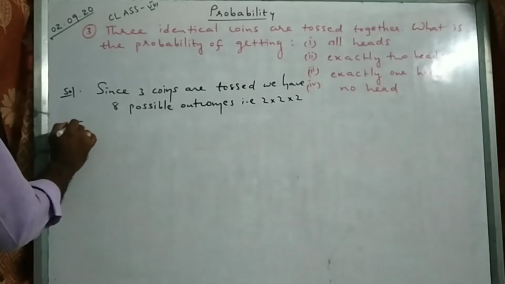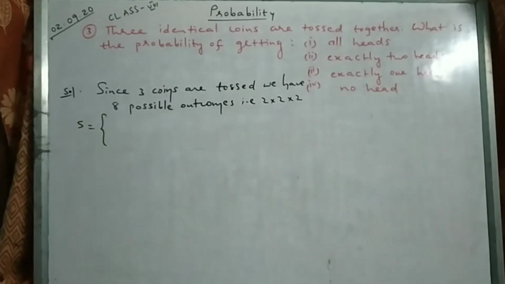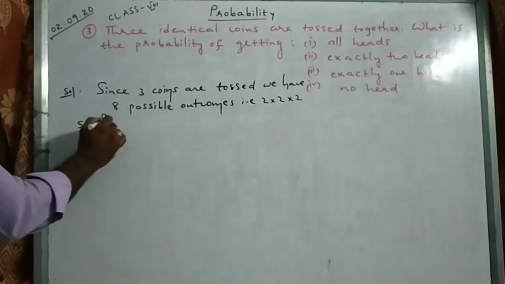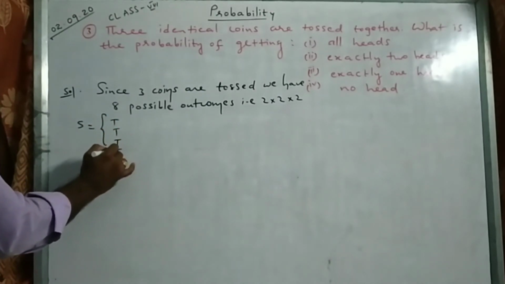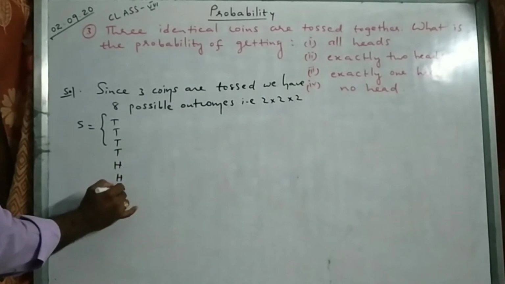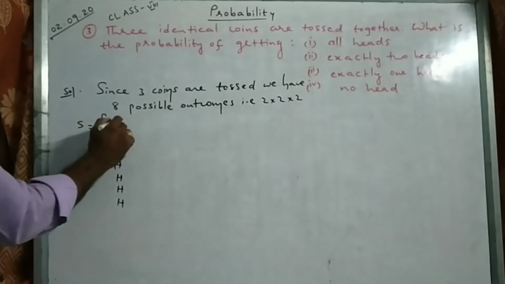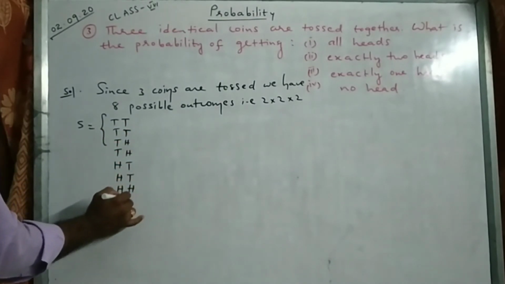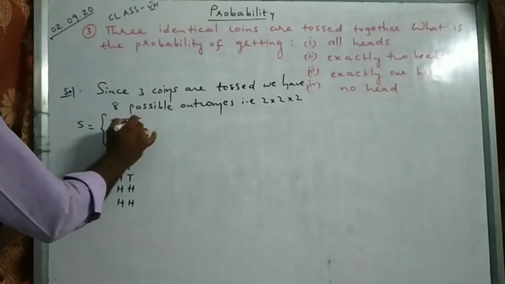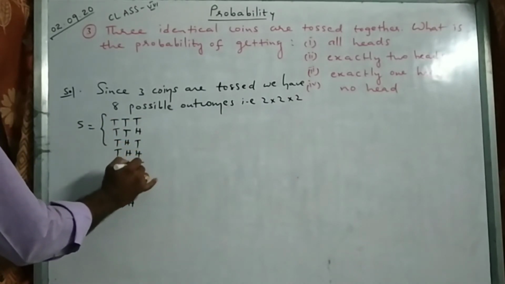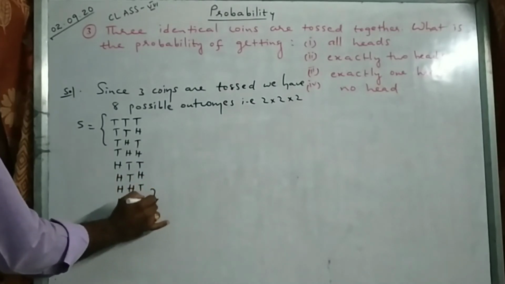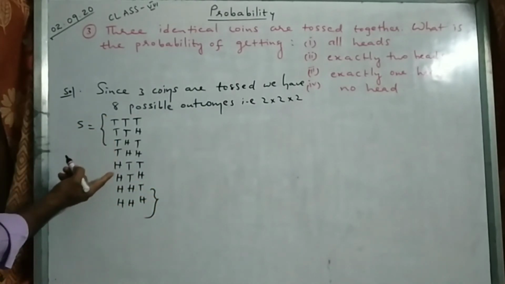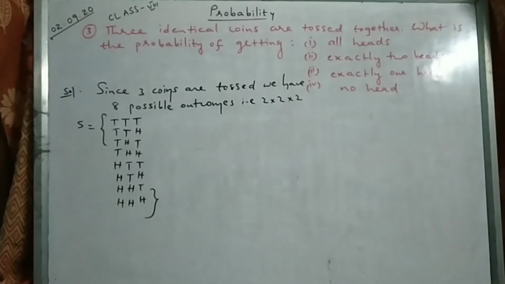So I will write the sample space S equal to, I told you how to write that sample space. Do you remember? Write 4 T's first, 4 H's next. 2 T's, 2 H's. Got it? Similarly, 1 T, 1 H. 8 we got, see 1, 2, 3, 4, 5, 6, 7, 8. So total number of possible outcomes how many? 8, right?